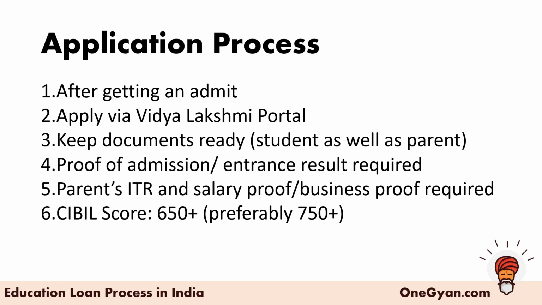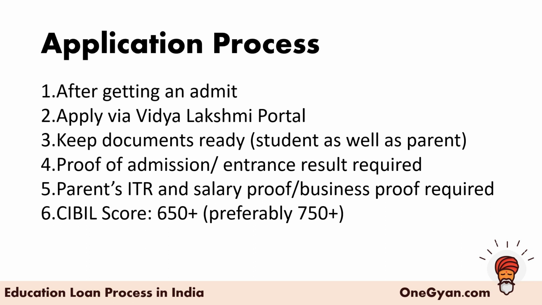But on the other hand, if you're applying for any other college other than those AA rated institutions, your parents' CIBIL, your parents' past credit history is going to matter. So you have to make sure that any of your parents has a CIBIL score of at least 650, because if your score is below that, in that case you are not even eligible to apply, but preferably it should be above 750. That is what is considered as a good score, right? So make sure that you already have an idea of what your parent's CIBIL score is. You can check it on the Paytm app, or there are n number of apps wherein you can check it.